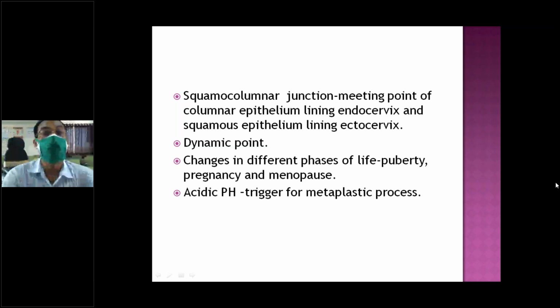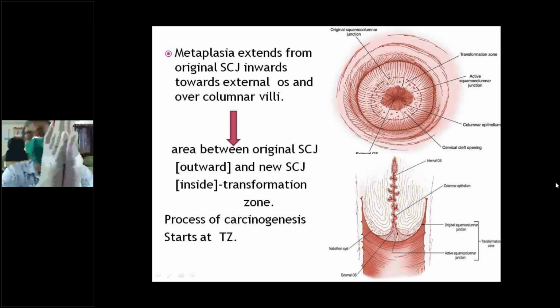Here again you will see metaplasia. So there is a transformation zone. I told you, it is 1% of the cervix. This one is the original squamocolumnar junction. This one is the external os. The area from the original point towards the internal os is the transformation zone. This area is susceptible to malignancy and to infection.